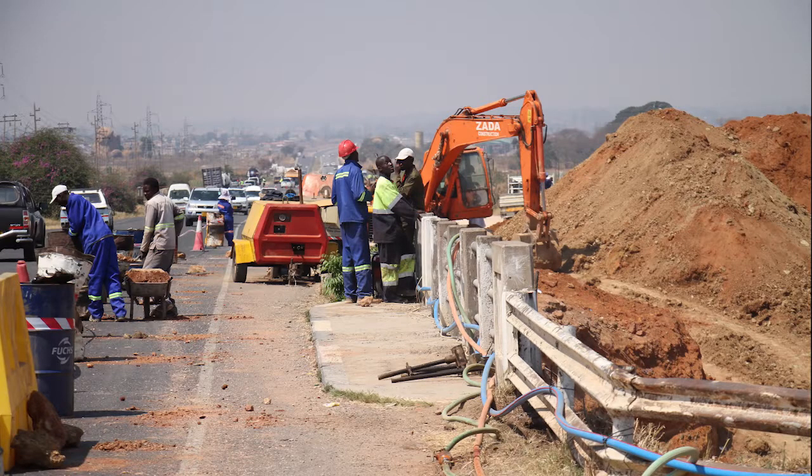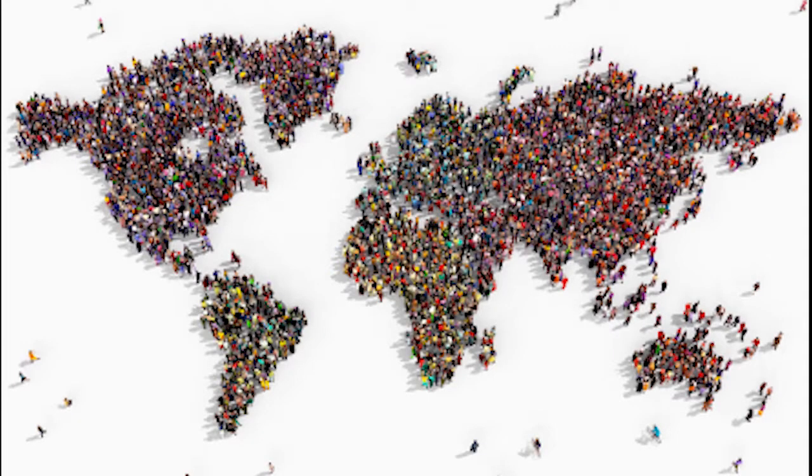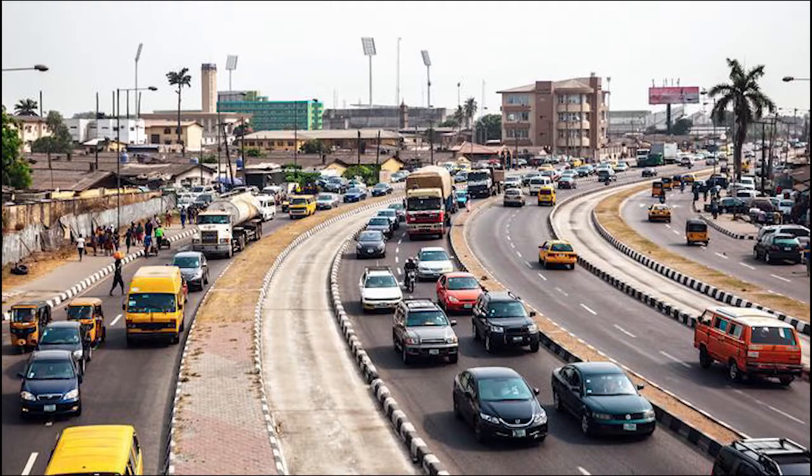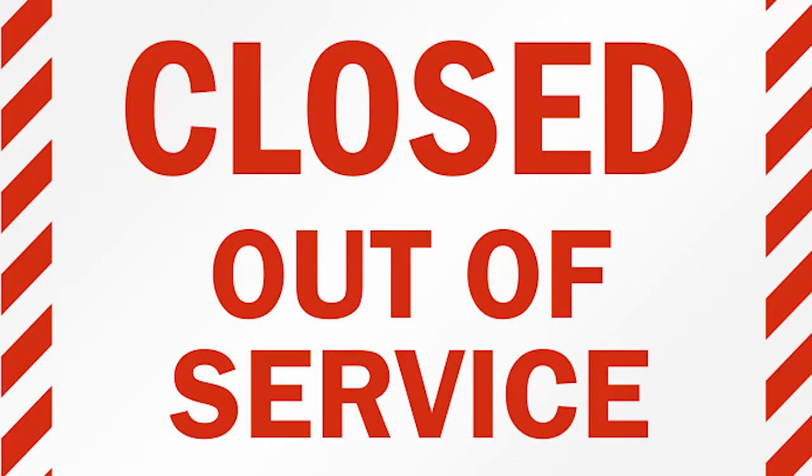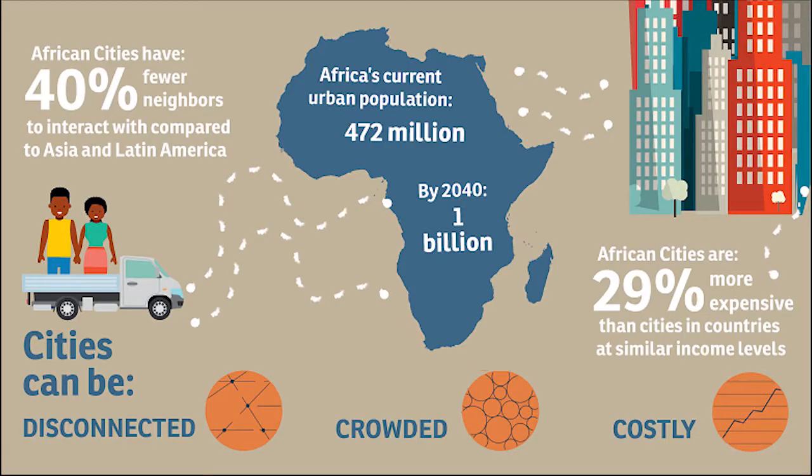In African cities, infrastructure, industrial, and commercial structures have not kept pace with concentration of people, nor have investments in affordable formal housing. And because of this lack of connection, African cities are among the costliest in the world, both for business and for households, leaving cities out of service and closed for business. African cities are 29% more expensive than cities in countries at similar income levels. African households face higher costs relative to their per capita GDP than do households in other regions, much of it accounted for by housing, which costs them a full 55% more than in other regions.